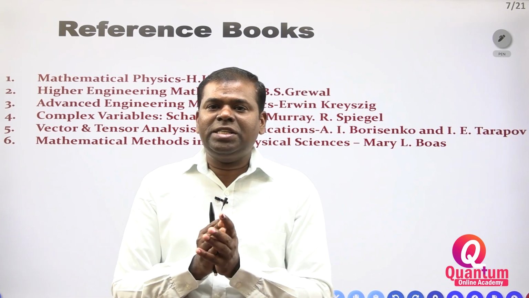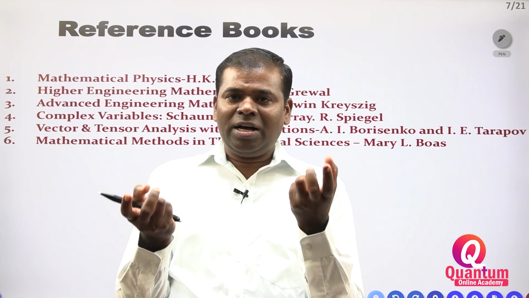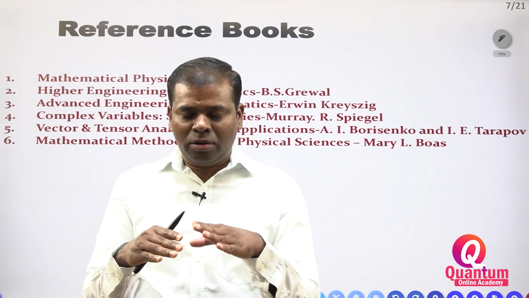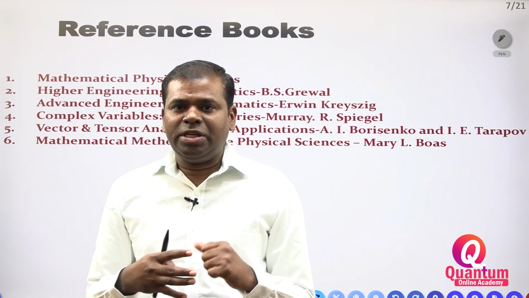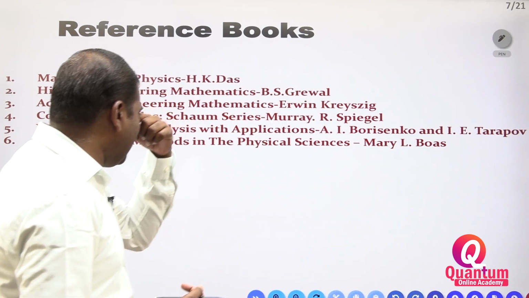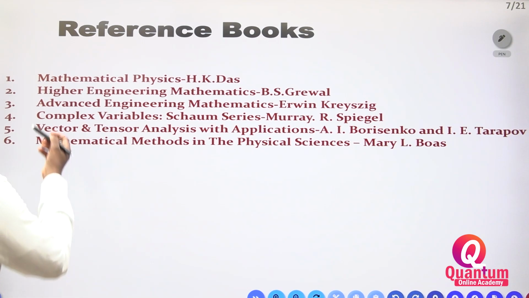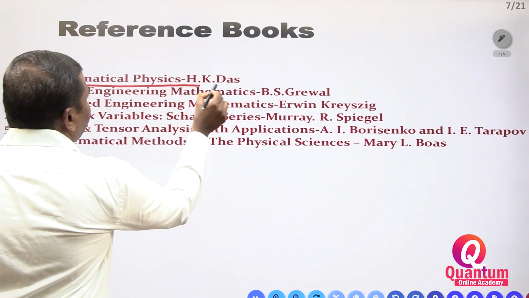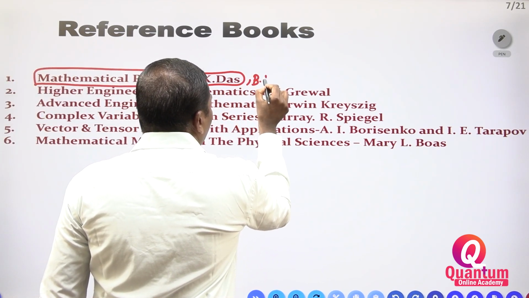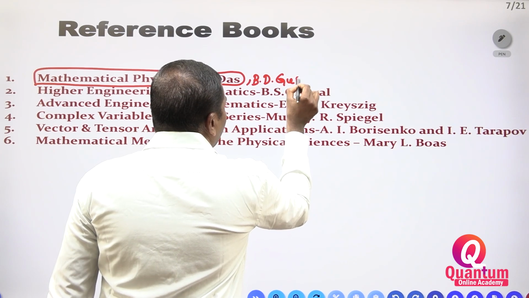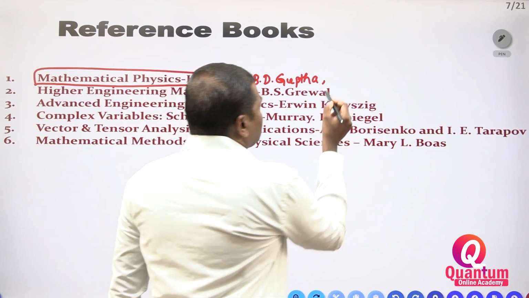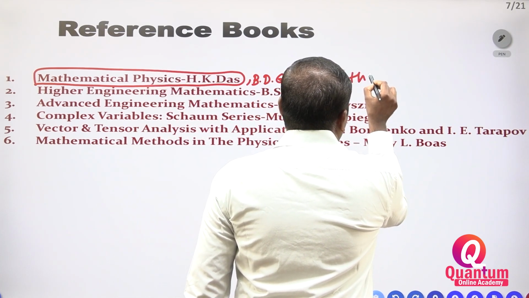But in PG, we are not taking one book. One book won't give sufficient material and won't cover all the subjects, so we have to follow many books. Suppose I give 6 books, you have to see. Mathematical Methods of Physics, H.K. Das, B.D. Gupta, and maybe Andhra Pradesh and Telangana people follow Satya Prakash also.